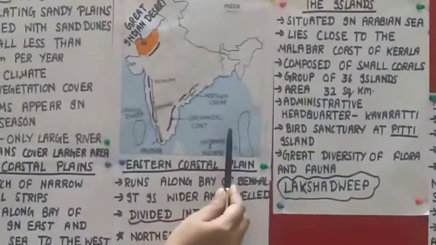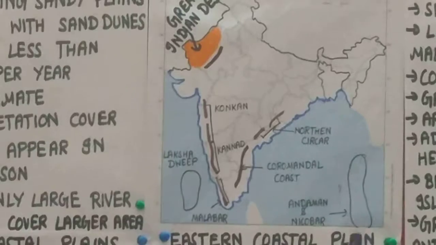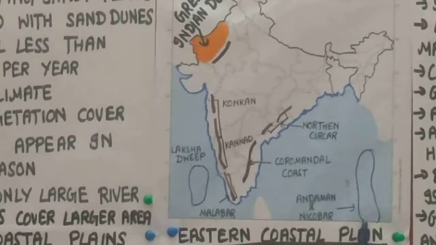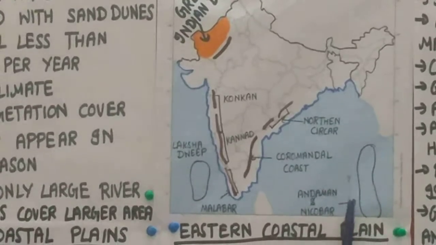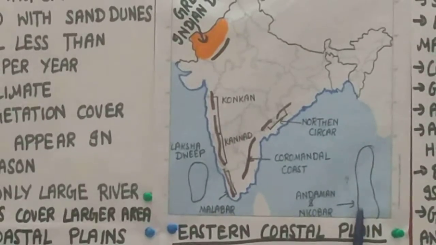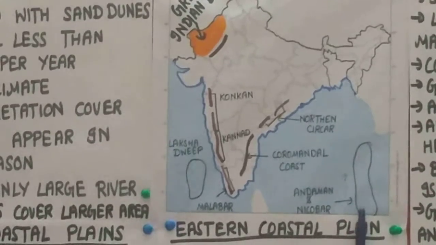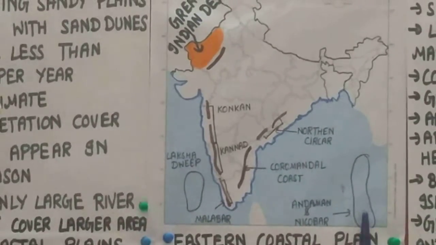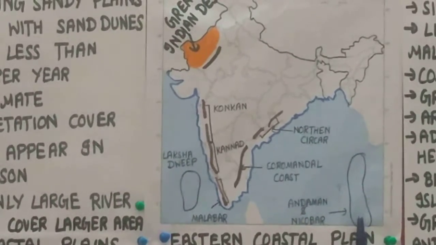See at this map, this is the southeast of our country. Here lie the Andaman and Nicobar Islands. And do you know this is a group of 579 islands? Its northern part is known as Andaman, and its southern part is known as Nicobar. As we know that these islands are near to the equator, so here equatorial climate is found, and thick forest cover is also there, and we will find diversity in flora and fauna there. And its administrative center is Port Blair.